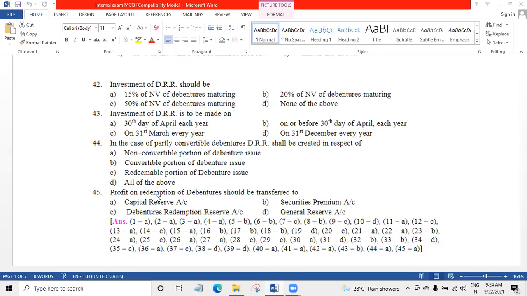Profit on redemption of debentures should be transferred to dash, 45. Answer is capital reserve account. Whatever profits you will get on redeeming the debenture, that will be transferred to capital reserve. It is a capital profit not utilized for giving dividend. Capital profit is utilized for giving bonus shares.